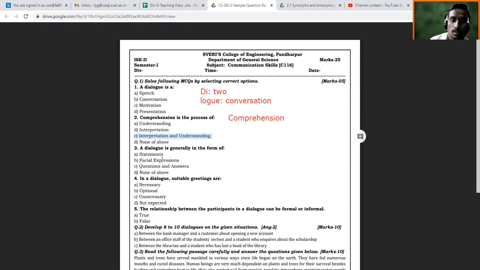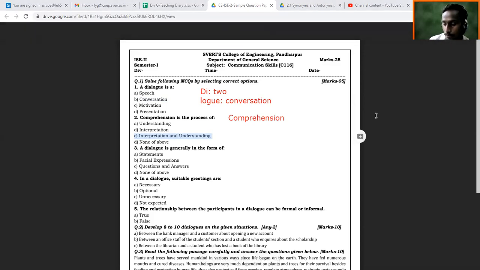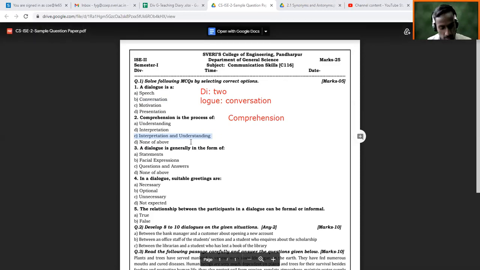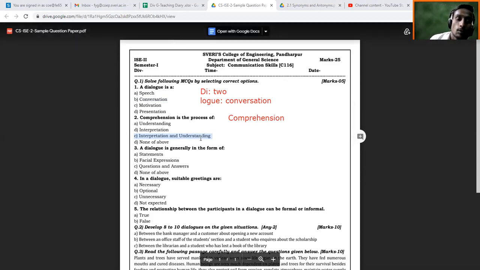Then next, question number 3. A dialogue is generally in the form of. If you see any dialogue, the examples, and if you have seen the notes which are given to you, you will come to know that usually dialogue is in the form of what. Here you have options: statements. Usually it is not in the form of statements. Facial expressions, this option is irrelevant here. Questions and answers, and none of the above.